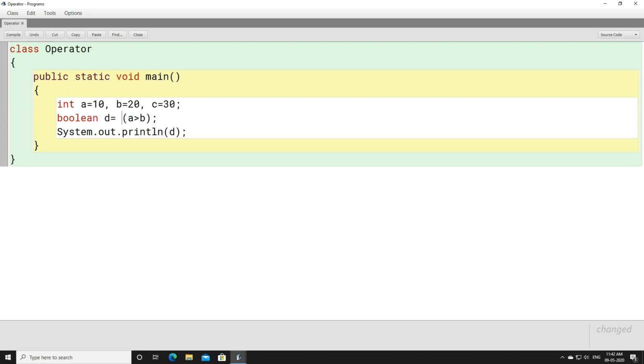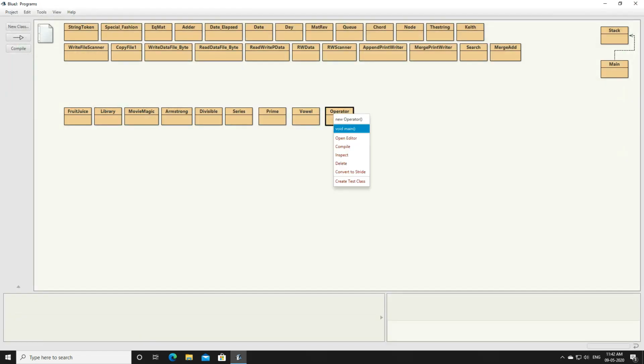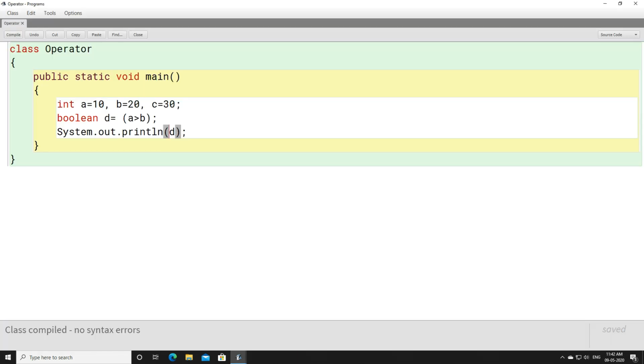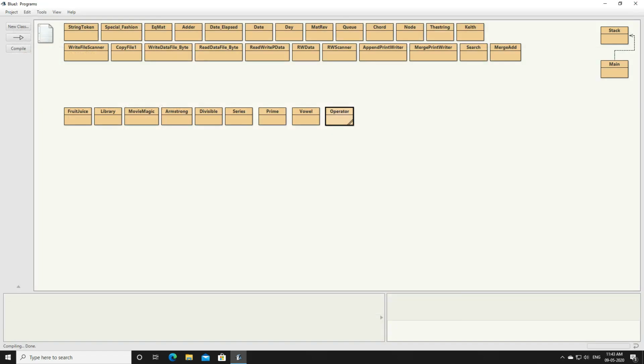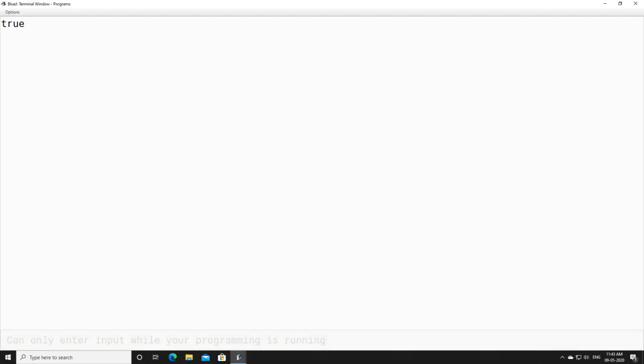To be more clear, if I don't use NOT here, what will be the outcome of D? The outcome of D will be false. 10 is greater than 20? No, the outcome will be false, right? Now if you write NOT in front of D, you can see that D is a single operand. NOT is used in front of D, in front of a single operand, and the outcome will become true, right?